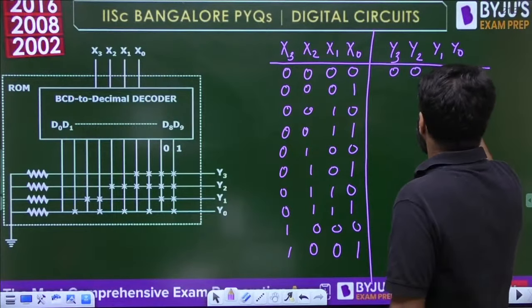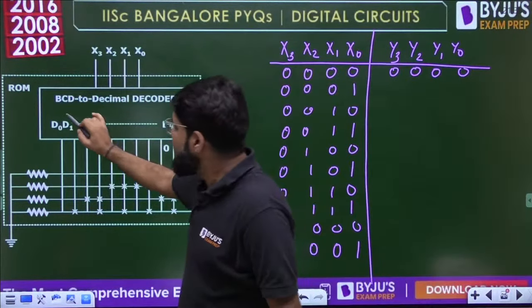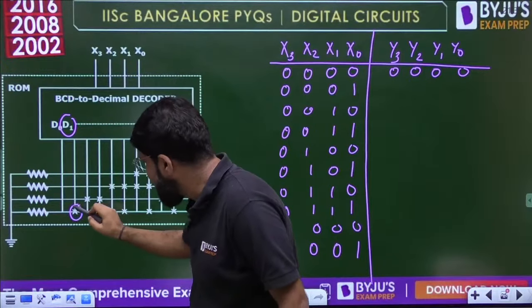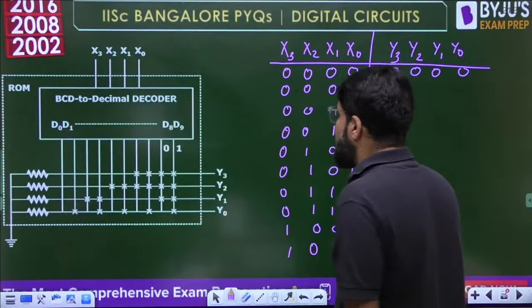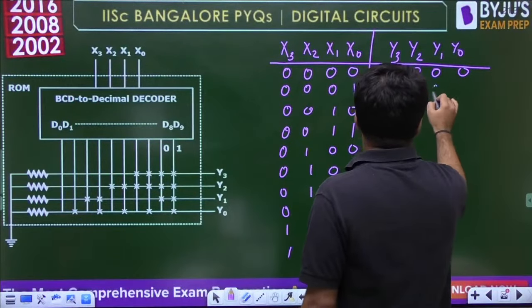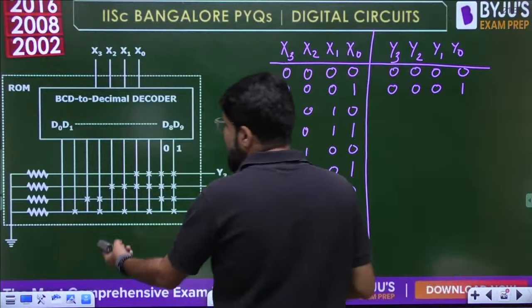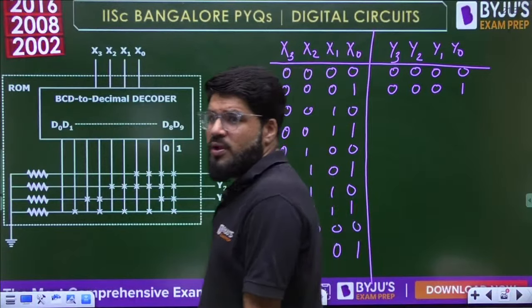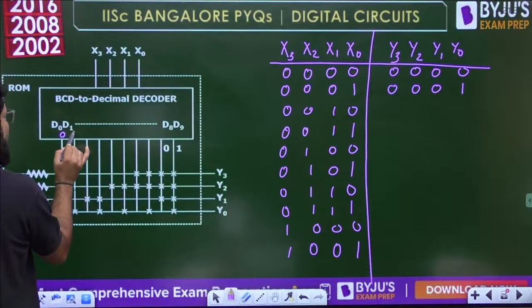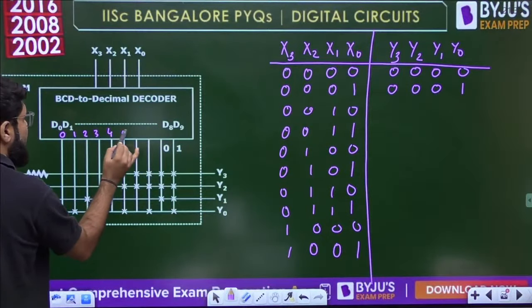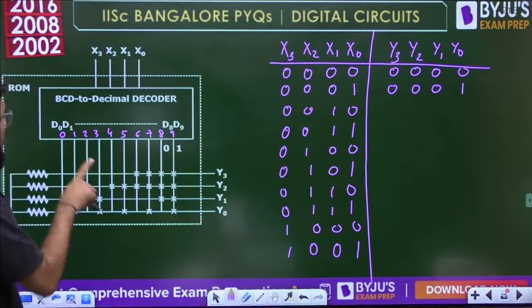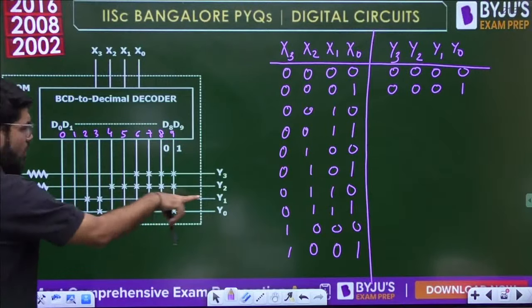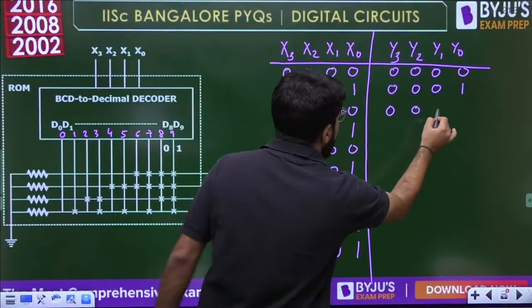So the outputs are 0, 0, 0, 0. Similarly, for 0, 0, 0, 1 we have the D1 output, and D1 is connected to Y0, so Y0 will be high: 0, 0, 0, 1. Now similarly, keep looking at the next ones. Let me write down: D0, D1, D2, D3, D4, D5, D6, D7, D8, D9. So 0, 0, 1, 0 means 2, and that makes only Y1 high.